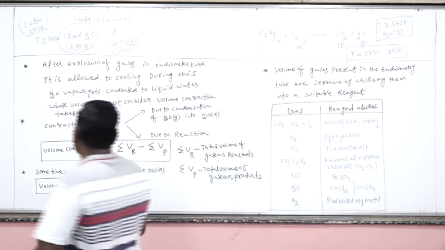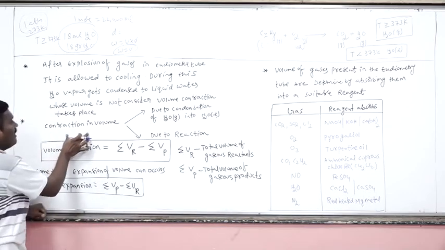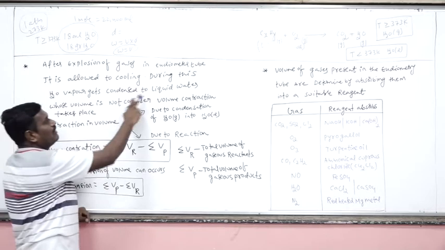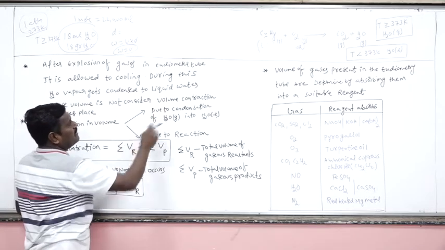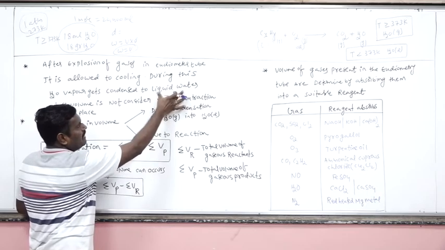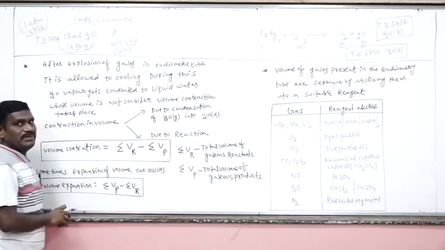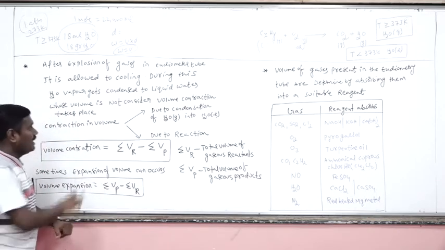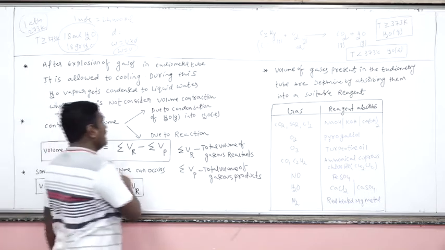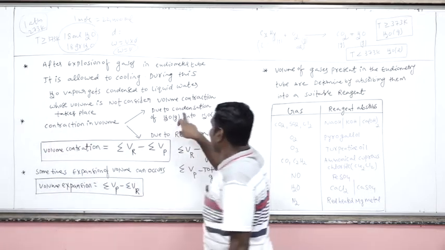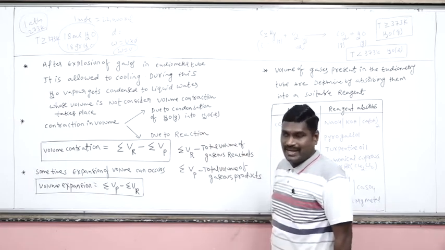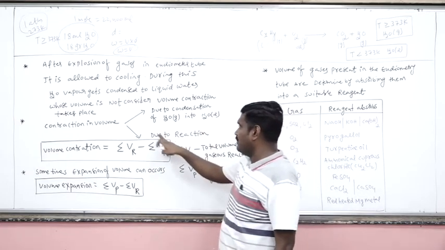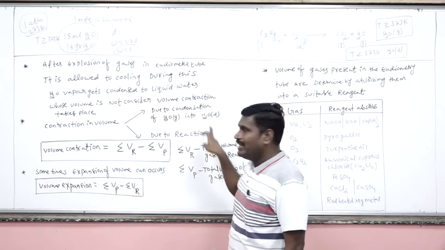Now, the contraction in the volume happens because the vapor of water gets condensed to liquid water. Since we are not considering the liquid water volume, obviously there must be a contraction in the volume. Contraction in the volume is basically of two types: first, due to condensation of water vapor into the liquid, and second, because of the reaction.